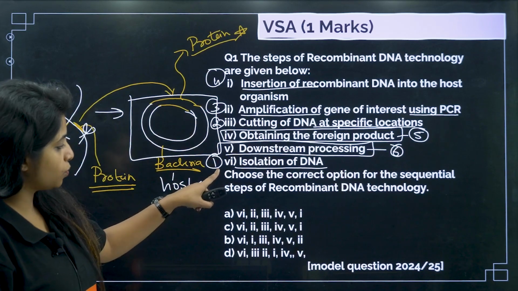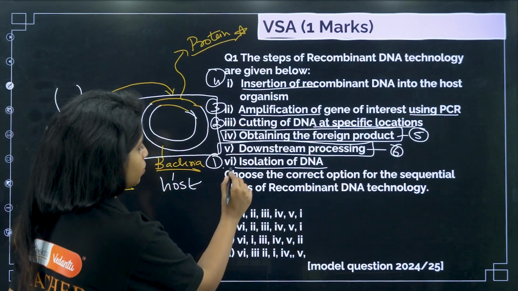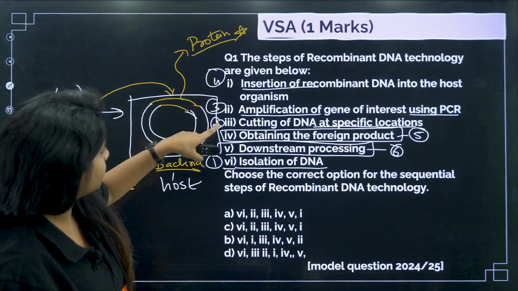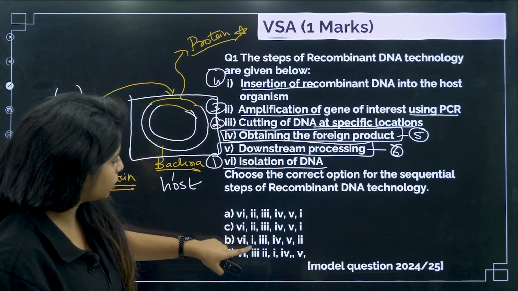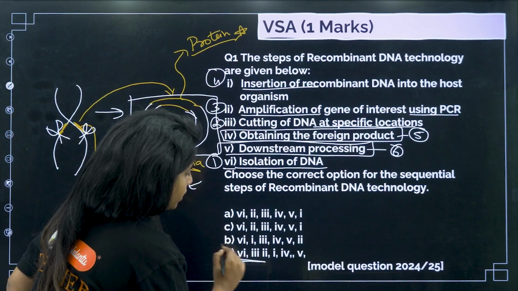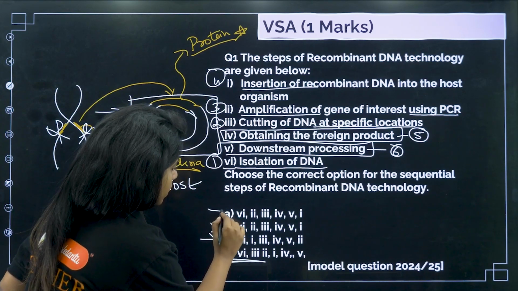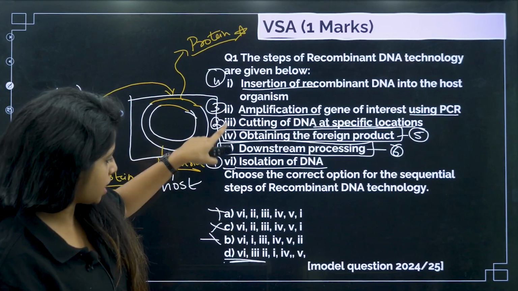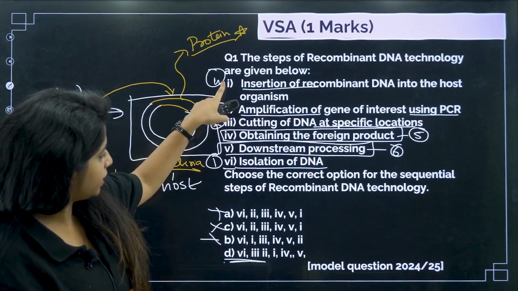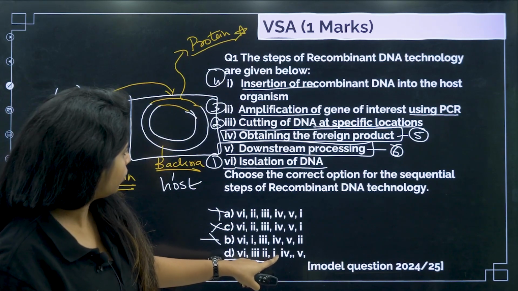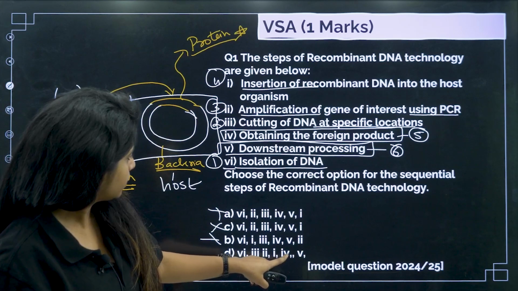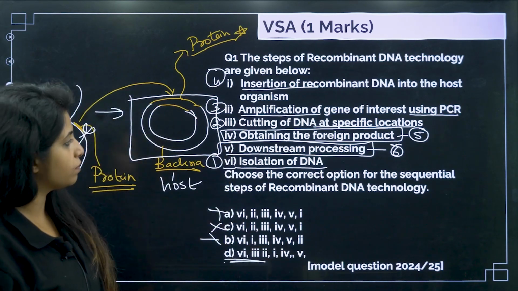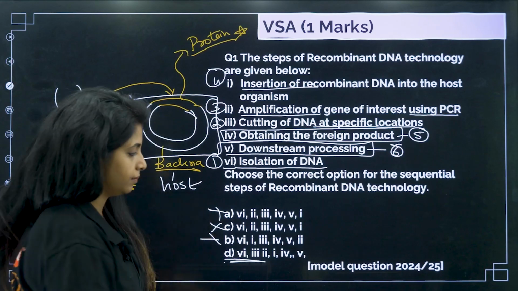Okay, so this is the first point for this one. So let's see, in all of them, that one is the first point. Let's see the second point. Second one should be third one. 1, 2, 3. Over here only I see the second point as third. So I cancel this, I cancel this, I cancel this. But still, let me see the next thing. After third, it should be second. Yes. After second, it should be 1. Yes. After 1, it should be fourth. Yes. It is fourth, and then it should be fifth. So this becomes your correct answer.